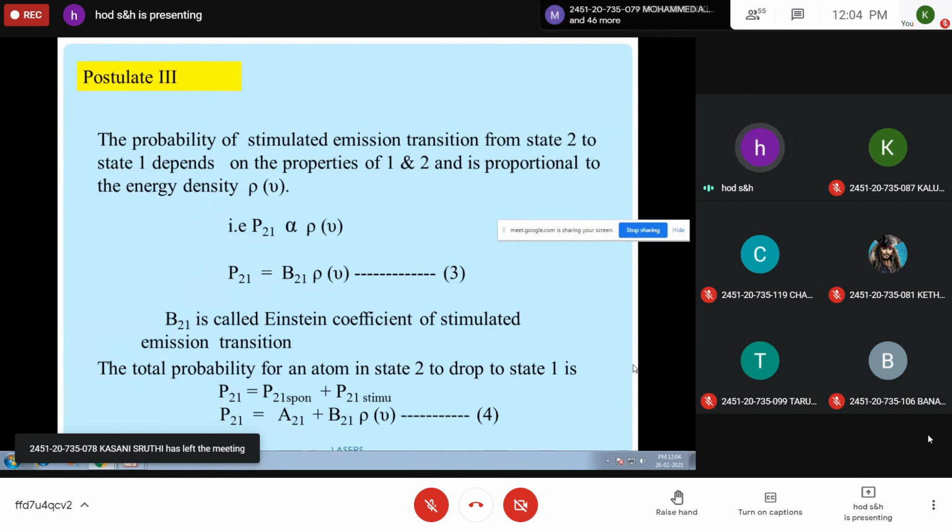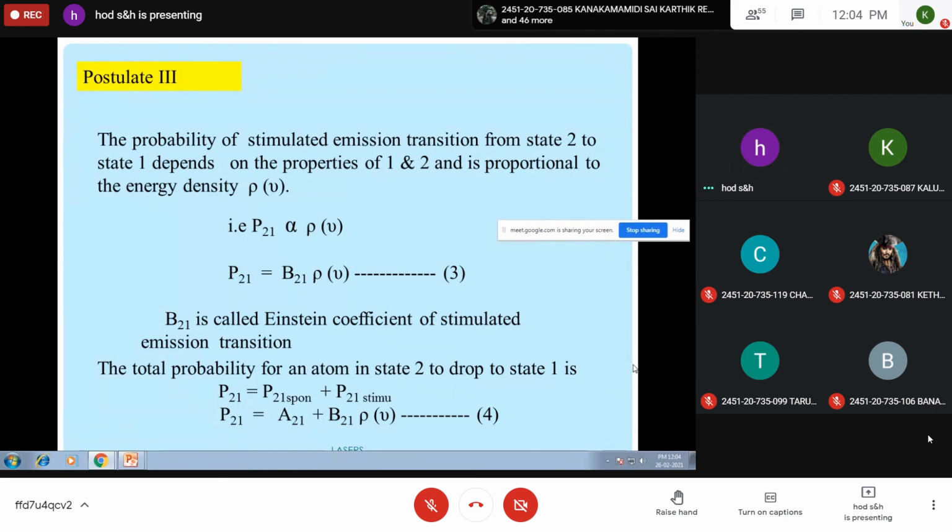It is a combination of P21 spontaneous, either by spontaneous emission, plus P21 stimulated, or by stimulated emission. Finally, it can be written as P21 is equal to A21 plus B21 into rho nu. So this is equation 4. This is postulate 3, which describes the probability of stimulated emission transition.